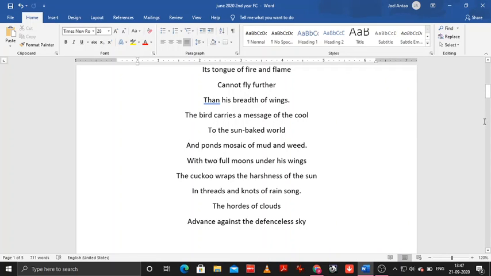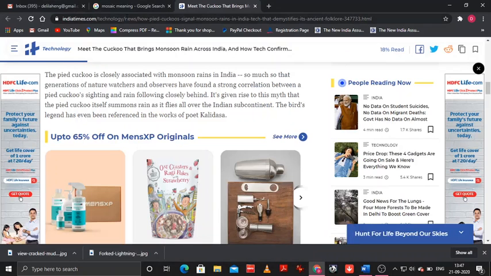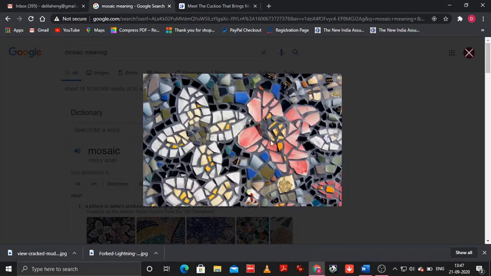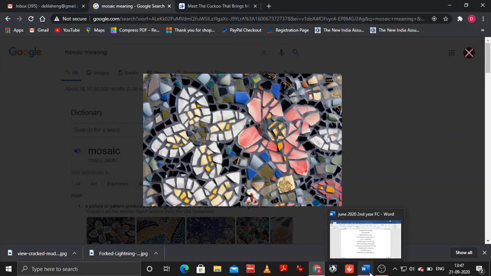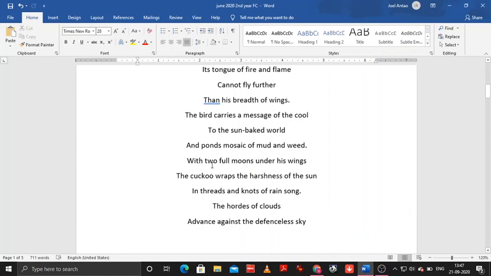Now I'll give you a very good picture of this. A pond's mosaic of mud and weed. In the first place, mosaic means, I'll show you a picture of mosaic. Mosaic means this pattern, small pieces put together and forms a beautiful pattern. That is an example of a mosaic. Okay, now how do we have a pond's mosaic? It says here, a pond's mosaic of mud and weed. So this mosaic is made of mud and weed.